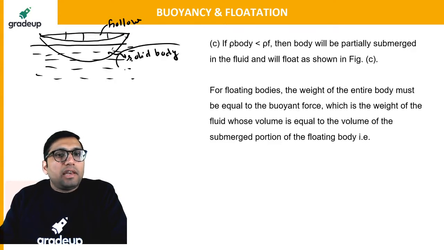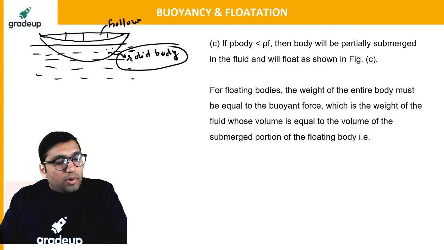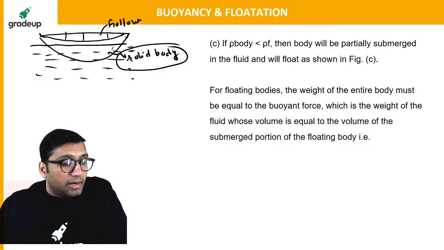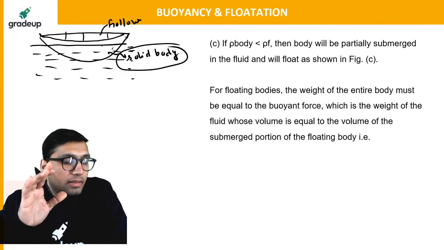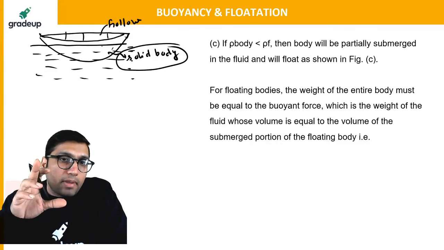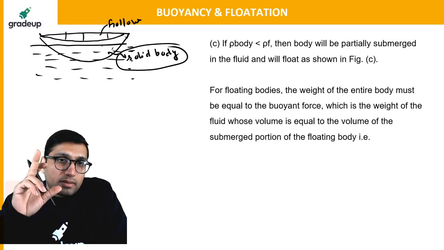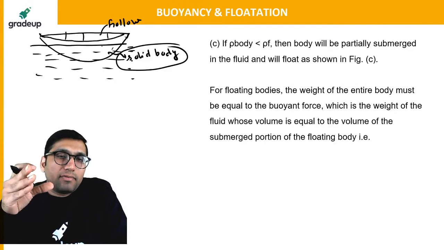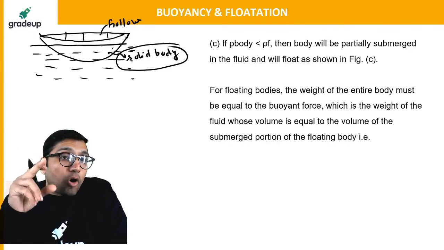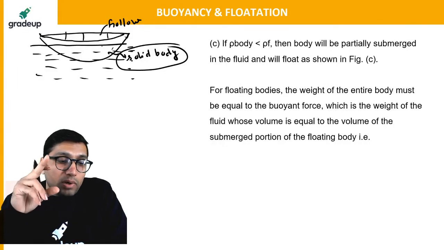Can you understand the meaning of that? The density of the steel is greater than water, but the ship floats on water. The ship has a hollow shape on the top and a solid portion on the bottom. So the ship is made of some material which has more density than water, but it is hollow at the top and solid only at the bottom.